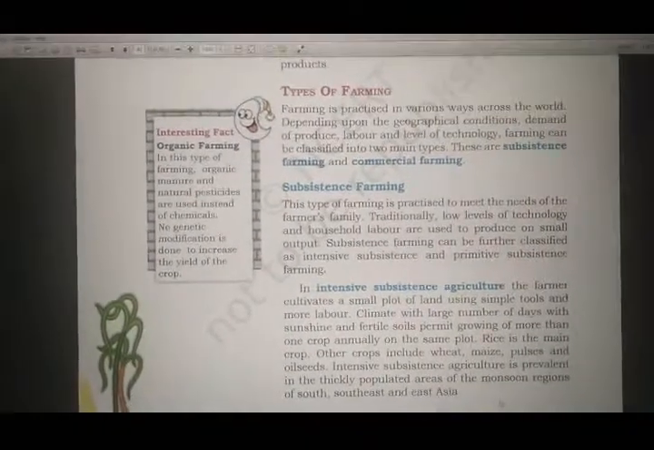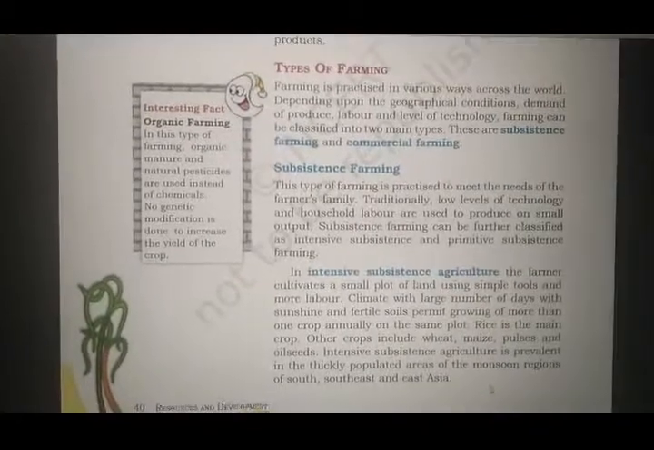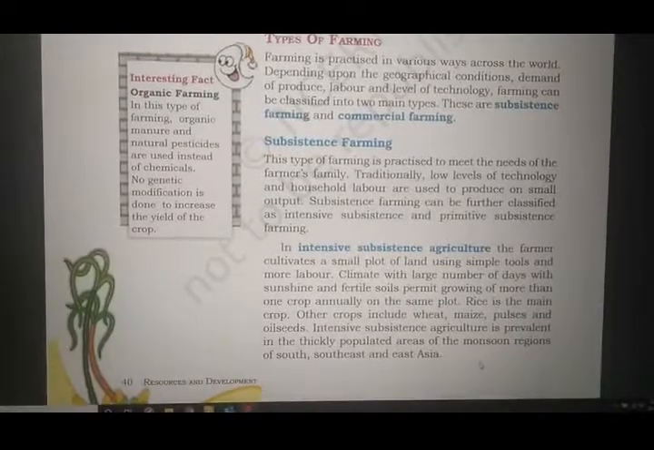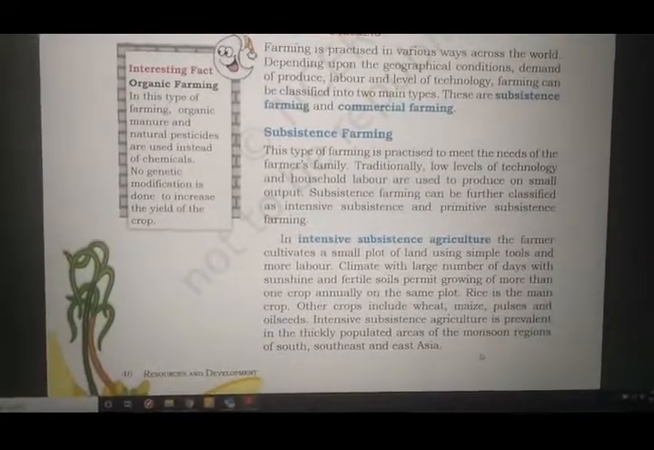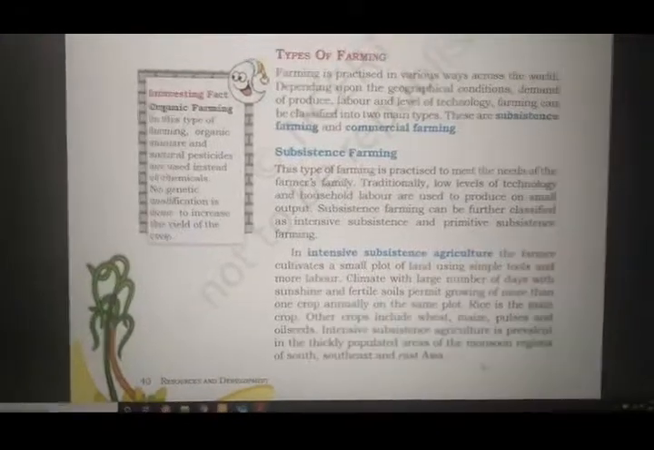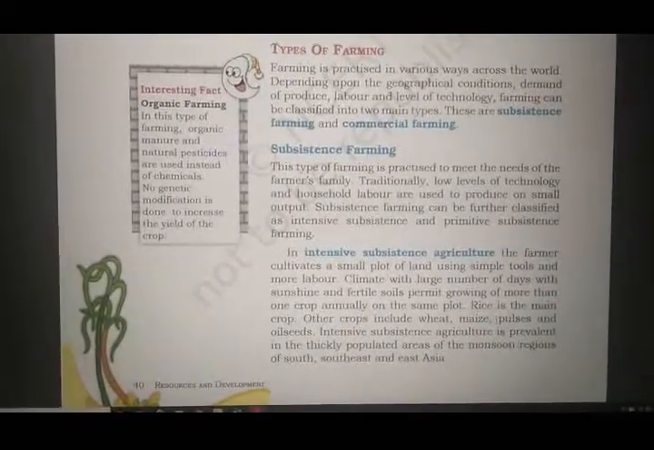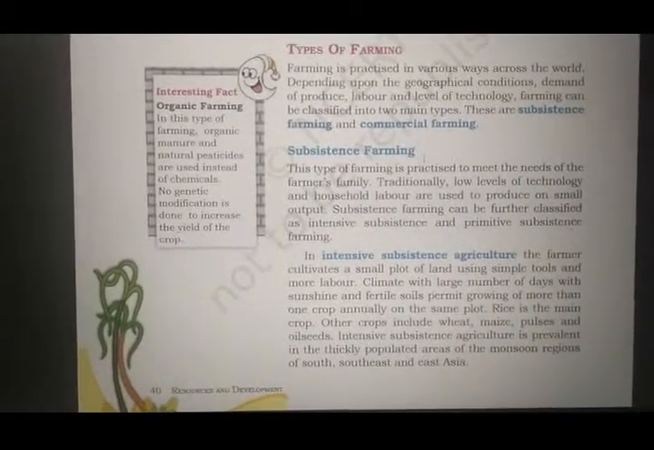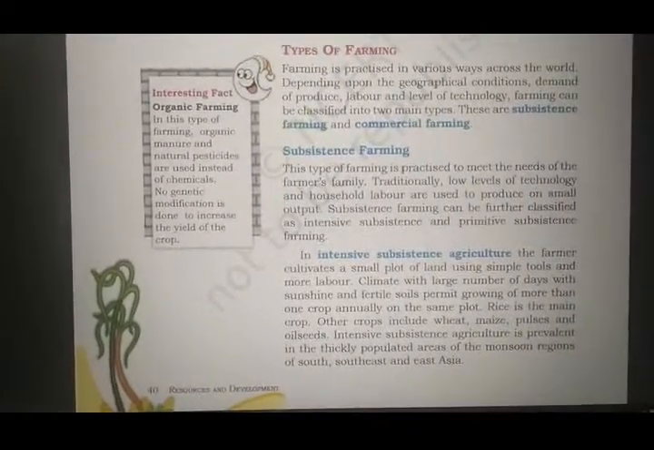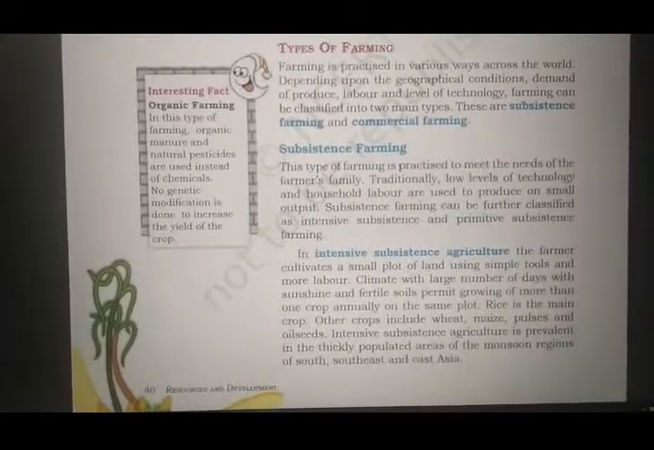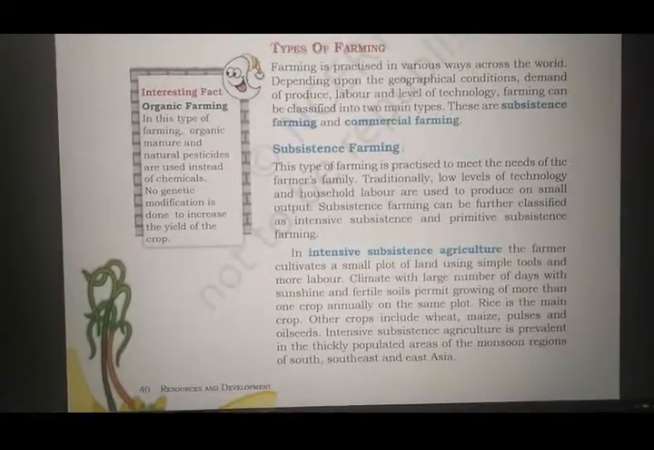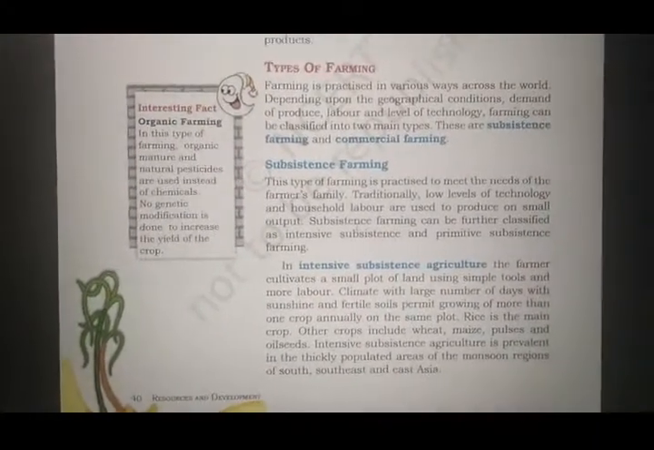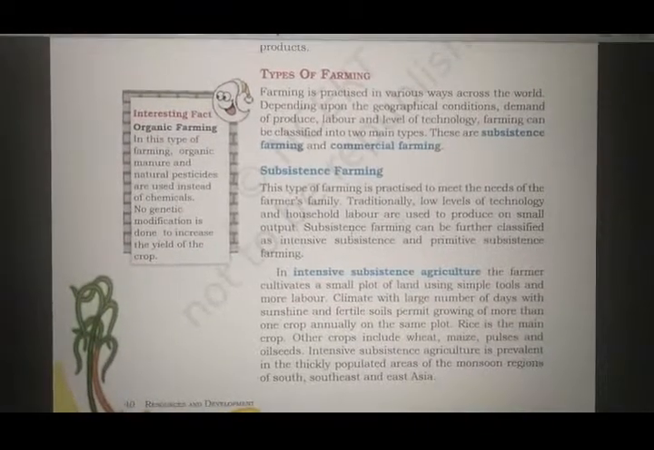That is organic farming. Now what do you mean by organic farming? In this type of farming, organic manure and natural pesticides are used instead of chemicals. So that means in organic farming, natural, eco-friendly manure and natural pesticides are used. No use of chemicals is there. No genetic modification is done to increase the yield of the crops. That means for good production of the crops, no such medicines or chemicals are used. So that is known as organic farming. Everything is related just to nature.